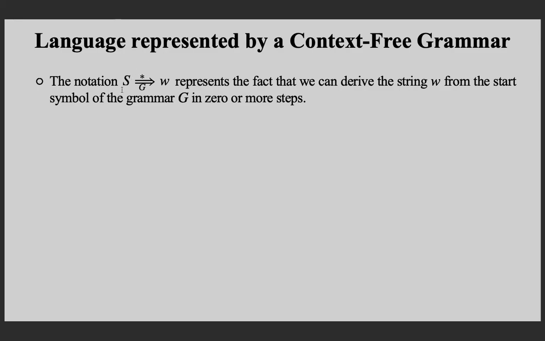So this means that from the start symbol of the grammar G, you can derive the terminal string W using 0 or more steps in the derivation. There may be a valid question why it is 0 or more, why isn't it 1 or more? That we can discuss later.